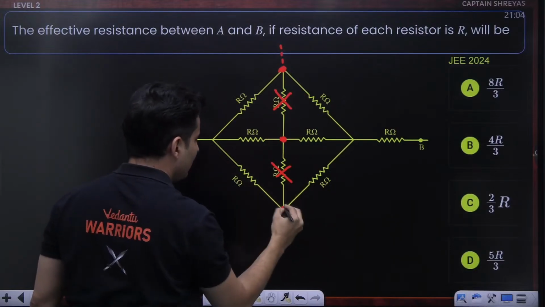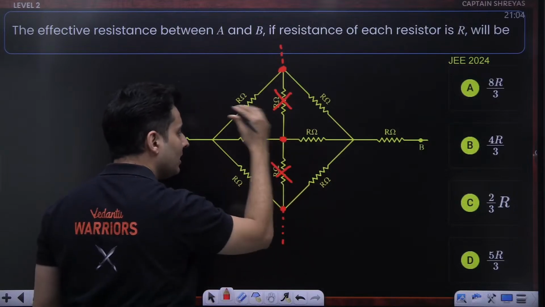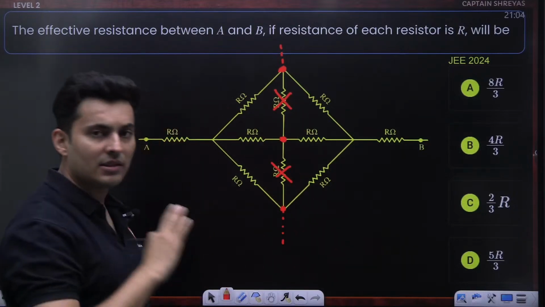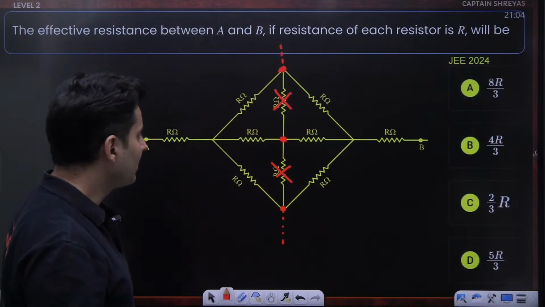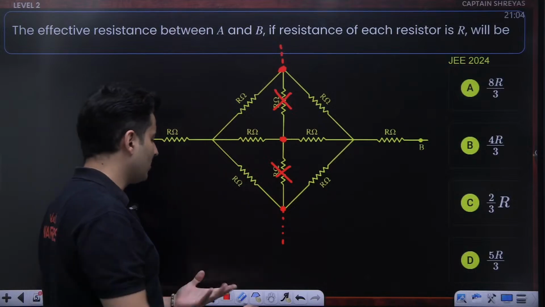This point and this point have the same voltage, so whatever is connected between them gets eliminated. That's the rule. In fact, if you have watched my lectures, I have taught this particular trick for finding equivalent capacitance or resistance.